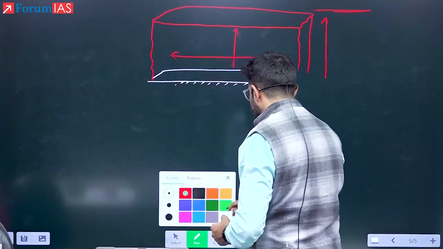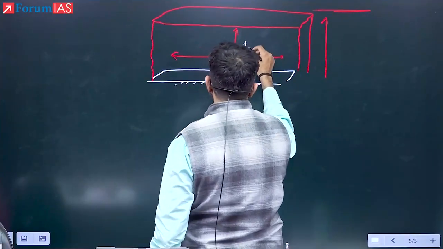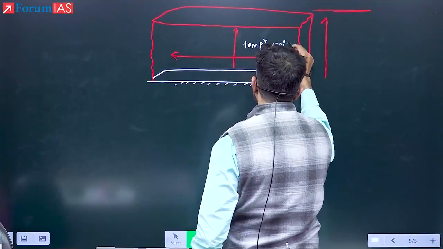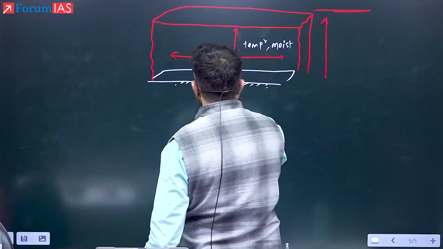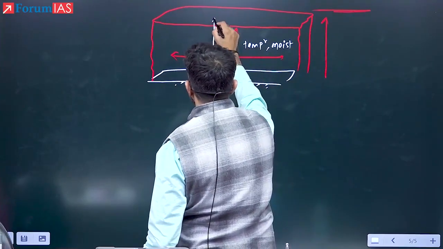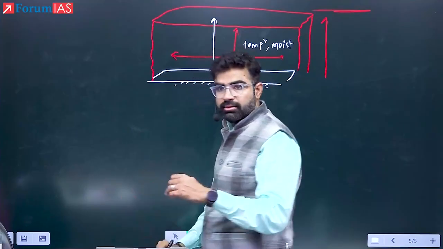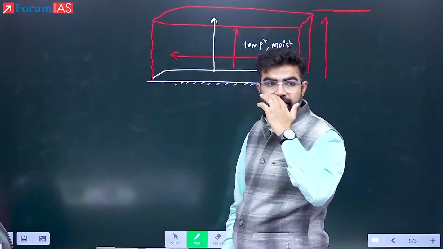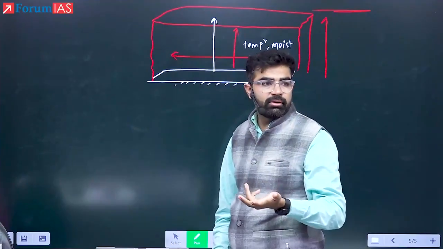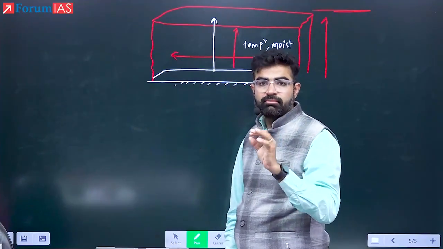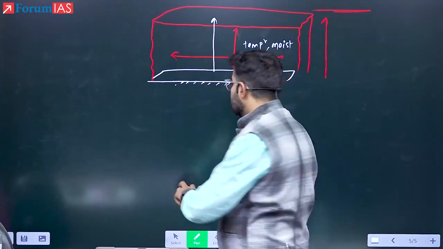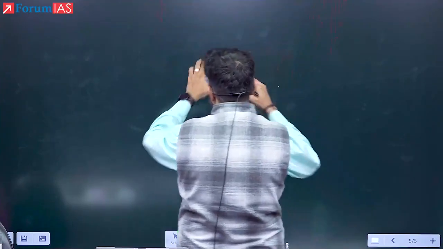Now see here, what are the properties? They must be the same. Temperature, number one, more or less it should be the same. Second is the amount of moisture that it has. And the third is that when you are going up, the temperature reduces in the same way. With every 1 kilometer, if it is 6.5, then the next 1 kilometer also the temperature should reduce by 6.5. These are the key characteristic features of an air mass. Samajh mein aaya? Yes.